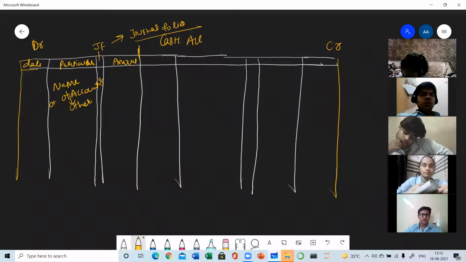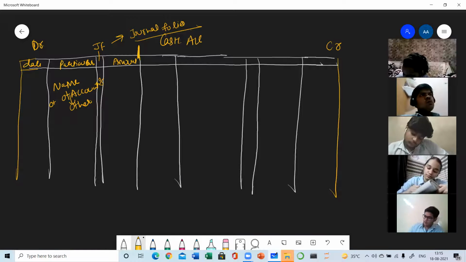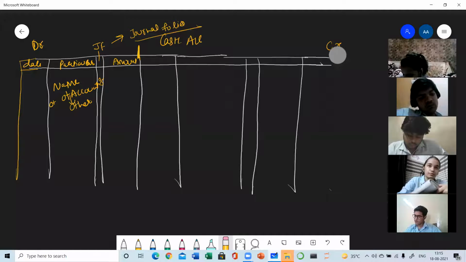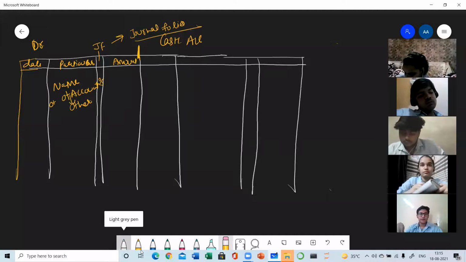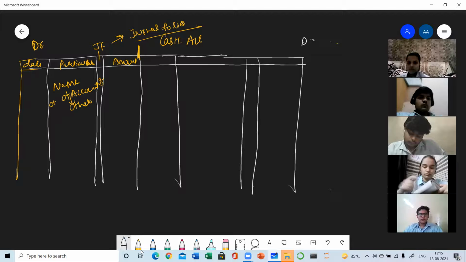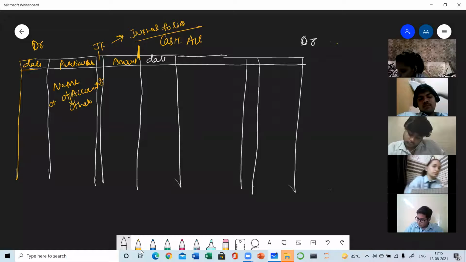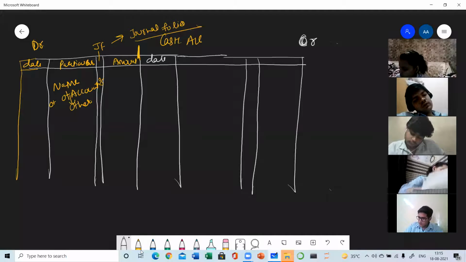Till here, your debit side is there, and from here your credit side will start. This is the debit side, and this is the credit side. After the amount, the credit side, the right-hand side, will start with date, and again particulars, and again JF, journal folio, then again the amount.